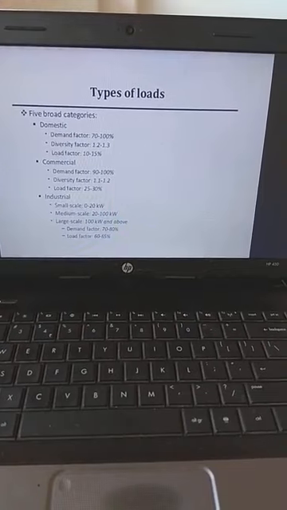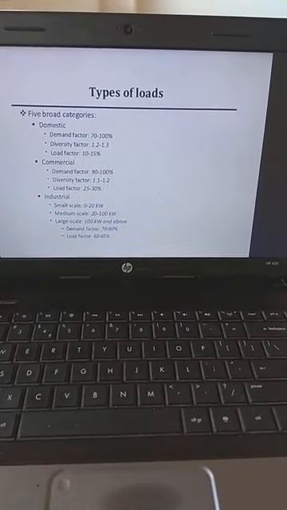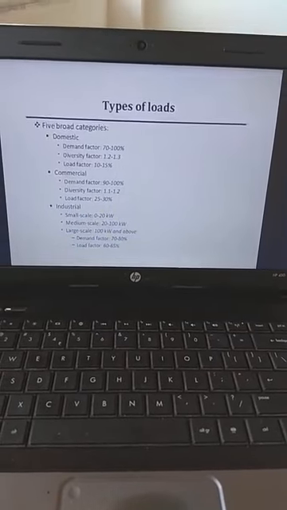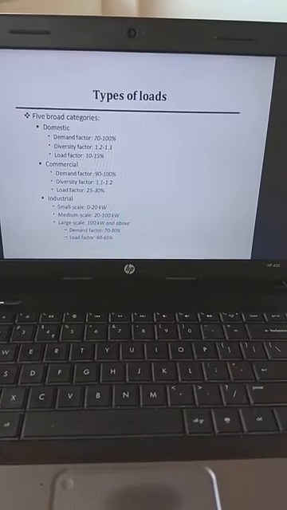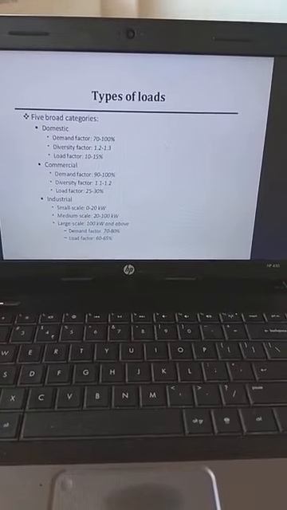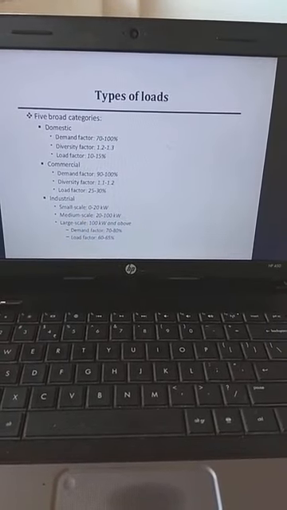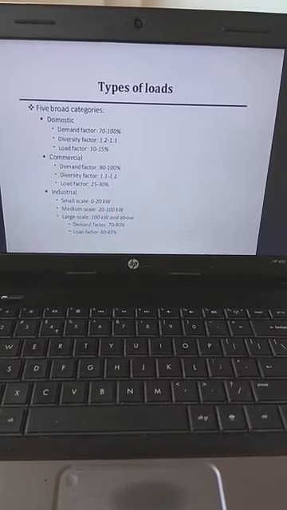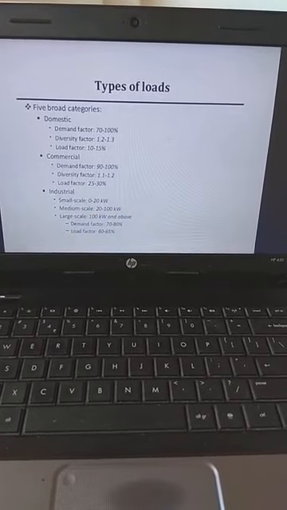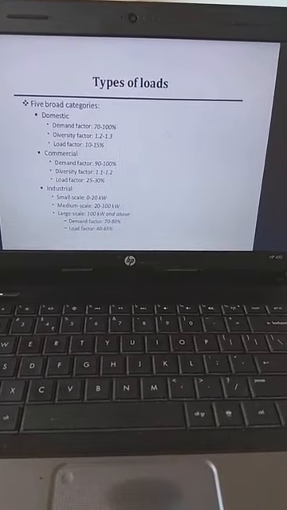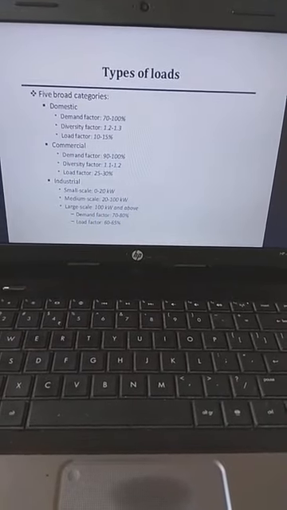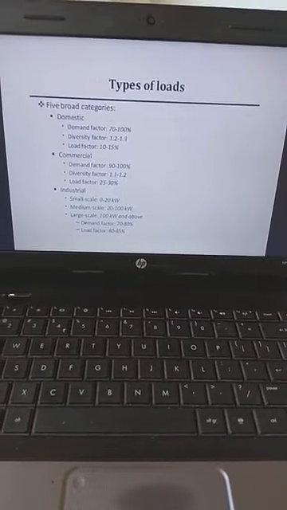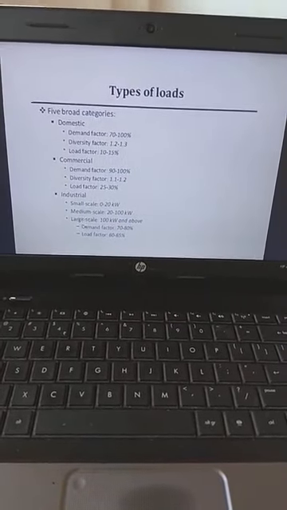The loads may be of the following ranges: small scale industries of 0 to 20 kilowatt, medium scale industries of 20 to 100 kilowatt, and large scale industries of 100 kilowatt and above. The large scale industry load needs power over a large period and remains throughout the day.